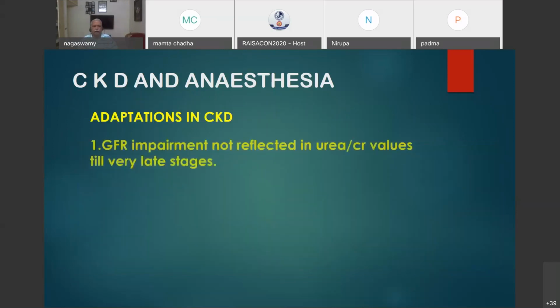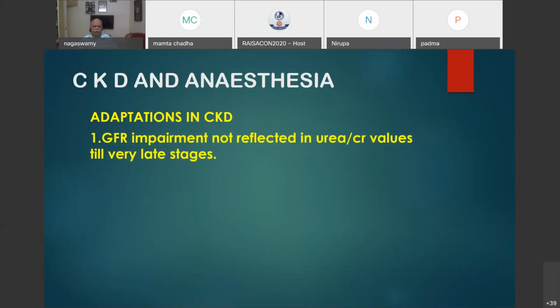Then what are the adaptations? GFR impairment will not be reflected in urea and creatinine values till very late. This is a very, very important point you have to remember. Until 75% of the nephron activity is gone, creatinine will not rise. Urea may be slightly rising. So urea and creatinine are not the best of indicators. When they are raised, you can be 100% sure that there is severe damage to the kidney.